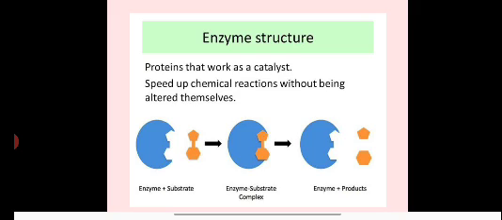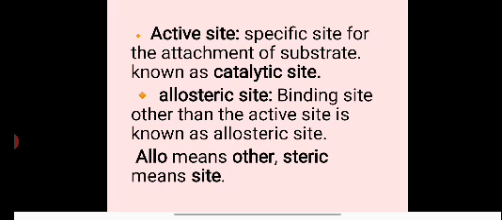Now we look at enzyme structure. You all know enzyme is proteinic in nature. Enzyme has mainly two sites. First one is the catalytic or active site, and second one is the allosteric site. The active site for attachment of substrate is known as the catalytic site, and this site forms the enzyme substrate complex. The other site is named the allosteric site. Allosteric, as the name suggests, allo means other, steric means site. Binding at a site other than the active site is known as the allosteric site.